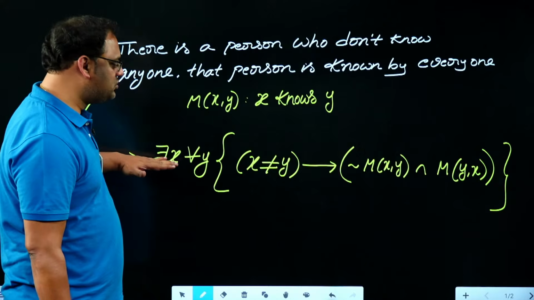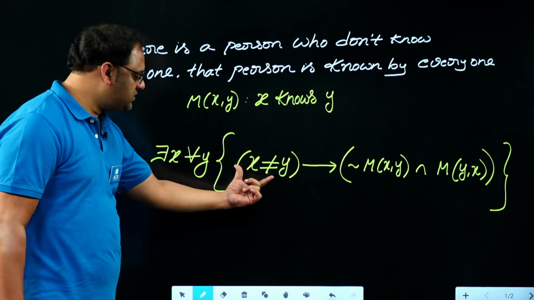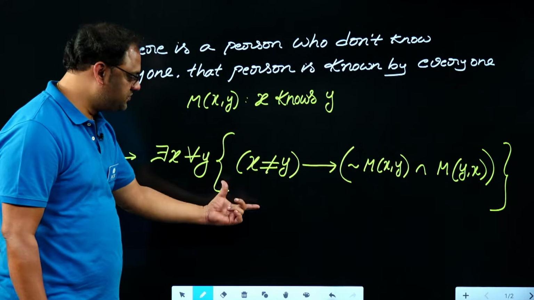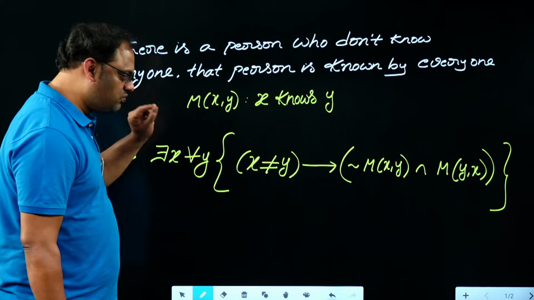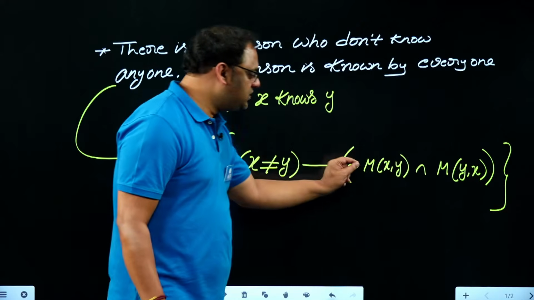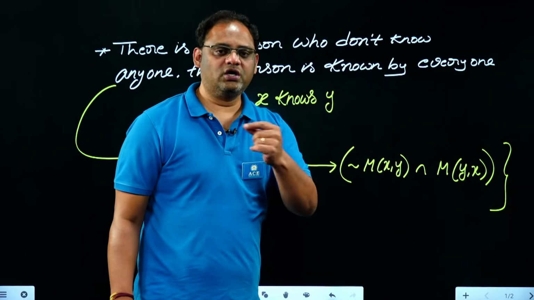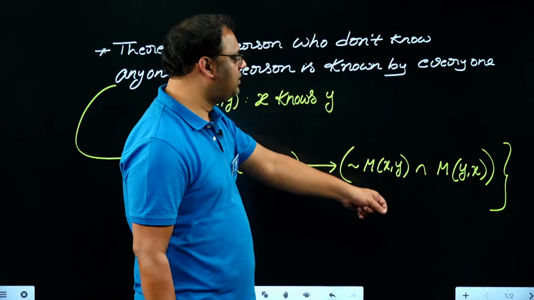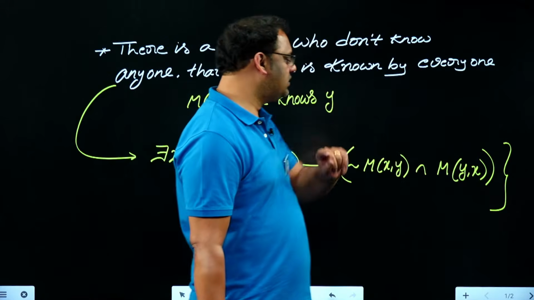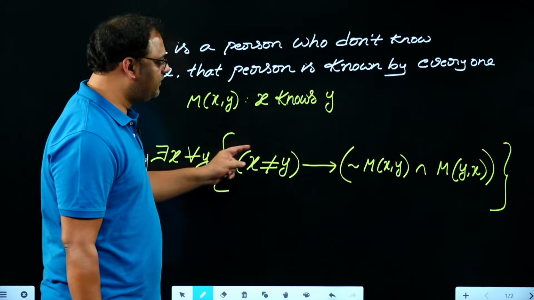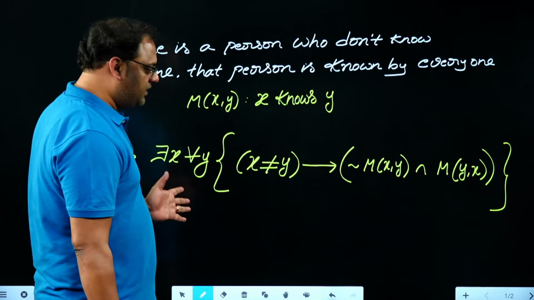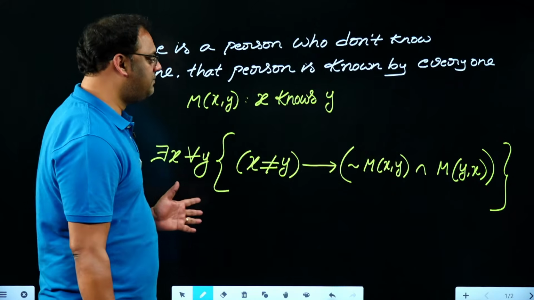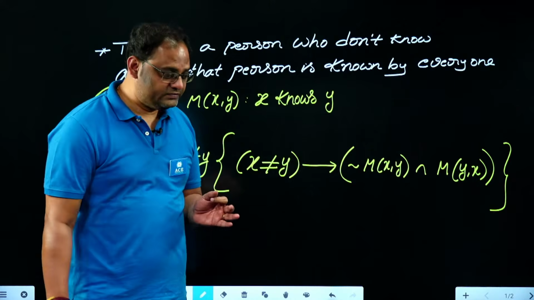The first option is the correct one. In the universe, there are 2 different objects, but there exists at least one object in the universe that does not know anyone in the universe, but all other people know that object. So that is the exact meaning of the given sentence. My dear, these are the questions we got from our discrete mathematical structures.